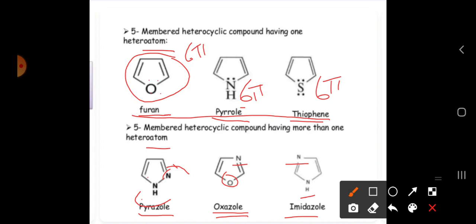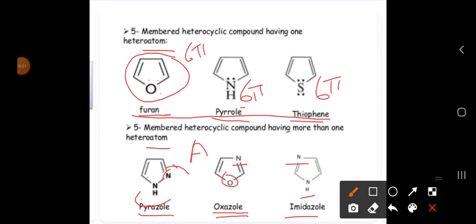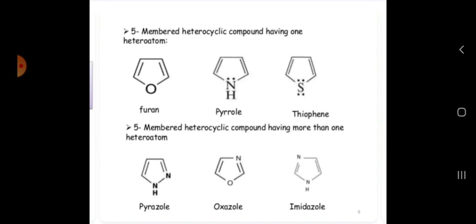This means one more heteroatom is present along with the heteroatom. These types will not show aromatic character. Of course these also have lone pairs of electrons, and there will be more bond formation. Because of that reason, this is a non-aromatic character. So this is about 5-membered rings containing one heteroatom and more than one heteroatom.